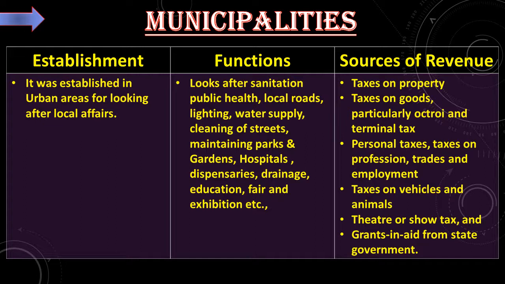What are its sources of revenue? What are the taxes it can collect? Taxes on property, taxes on goods, particularly octroi and terminal tax, personal taxes, taxes on profession, trades and employment, taxes on vehicles and animals, theatre or show tax, and grants in aid from state government.